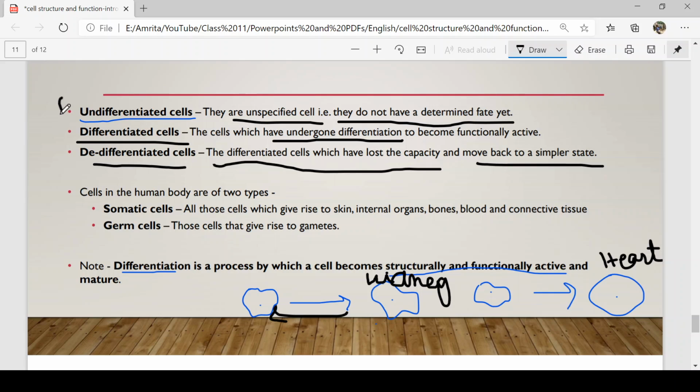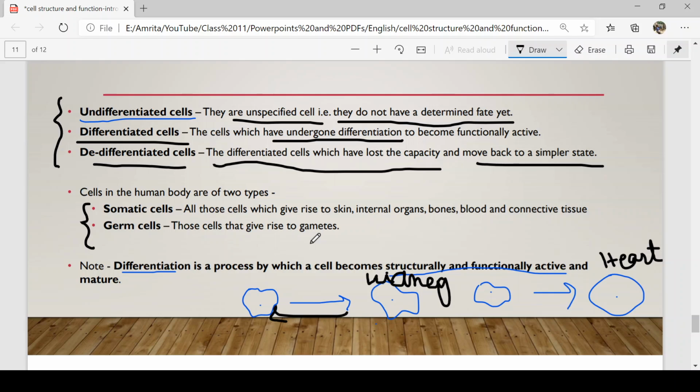So I hope this differentiation process is clear. We don't come across this very frequently, but it is possible that there could be a question in the NEET exam. Now, cells in the human body are of two types. This is also something very common, somatic and germ cells, which we keep coming across. What is a somatic cell? All those cells which give rise to skin, internal organs, bones, connective tissue, everything is called somatic, except those cells which give rise to gametes. We have a specific term for that. We call them germ cells. Germ cells are those cells that give rise to gametes.